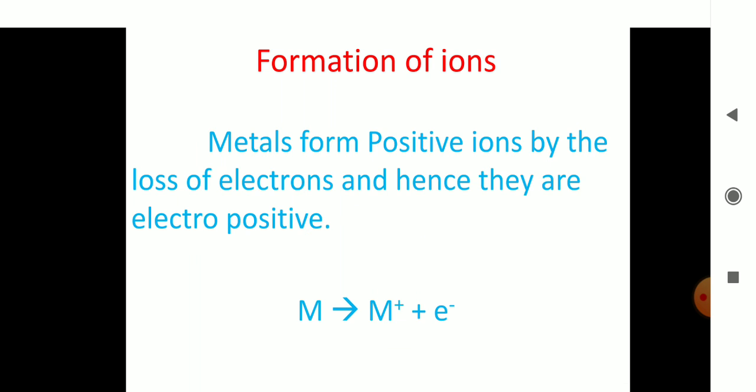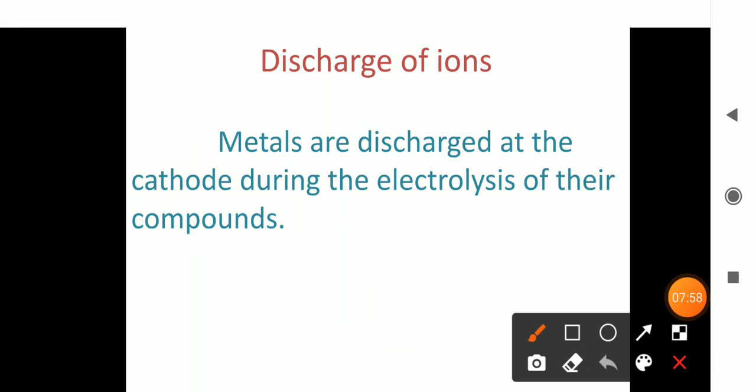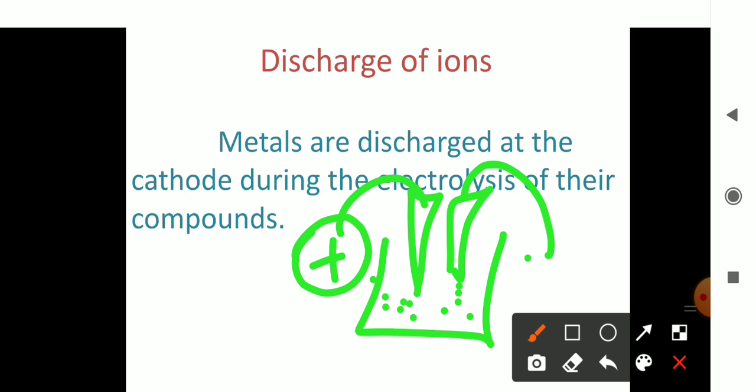Now come here. Next one, discharge of ions. Dear students, this concept is very useful when electrolysis is carried out. For electrolysis, we need 3 things. In a beaker, we have to take an electrolytic solution and 2 rods will be immersed in it. One is positively charged, whereas the other is negatively charged.